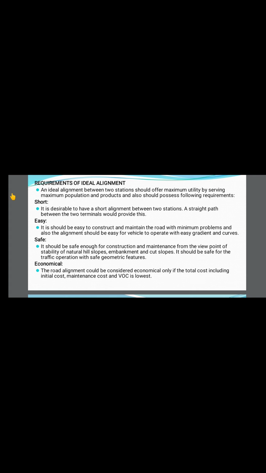I think you all have seen this Jamboti road and Chorla Ghat. There, one thing is that they have kept the gradient nominal.